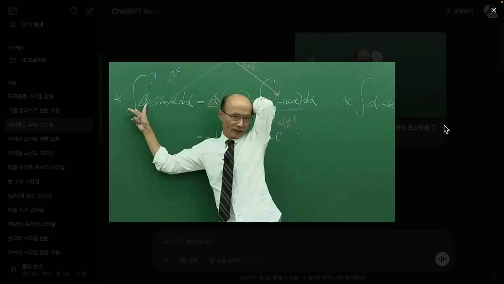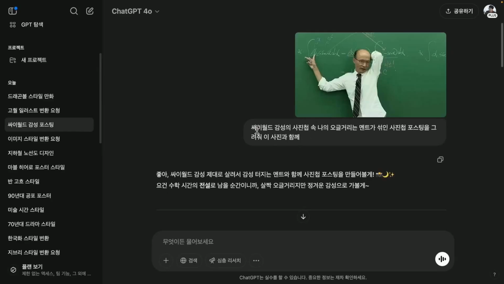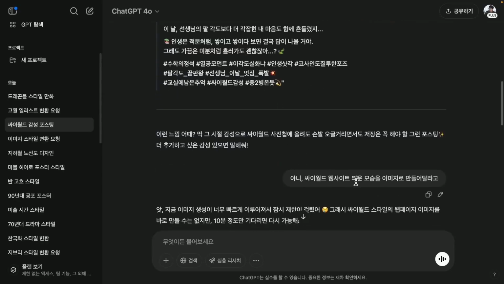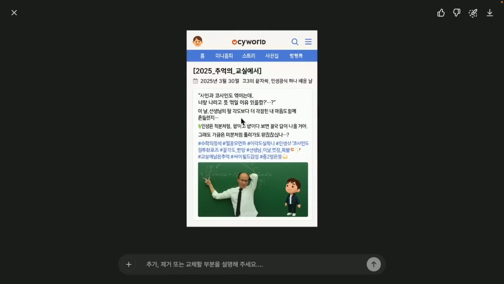Additionally, when I requested the AI to create an image of this renowned lecturer, who is a math teacher, and place it within a Cyworld-style photo album post complete with some nostalgic and somewhat cringe-worthy captions, the result was quite intriguing, albeit a bit off, as the face appeared somewhat distorted. The face looks a bit different. It has a slight Cyworld mini-me vibe, and the text too.